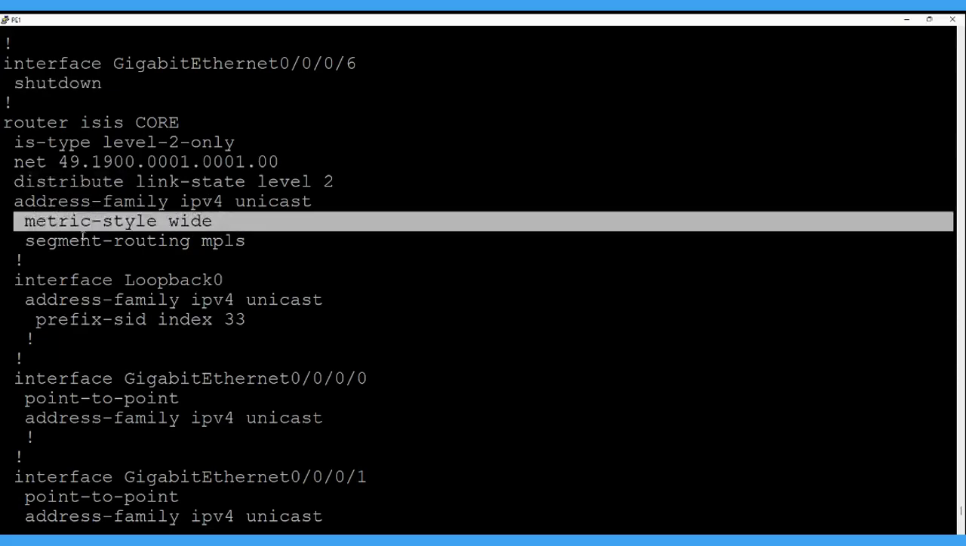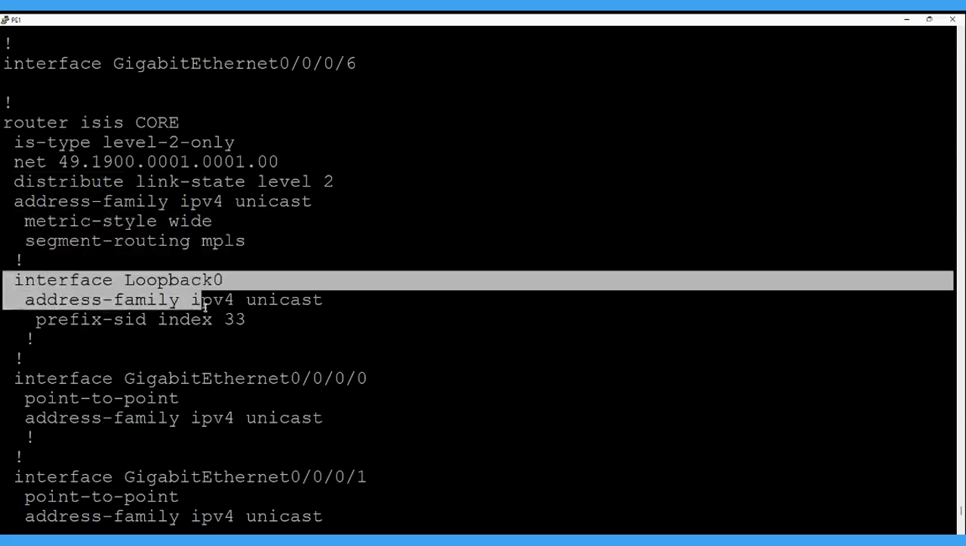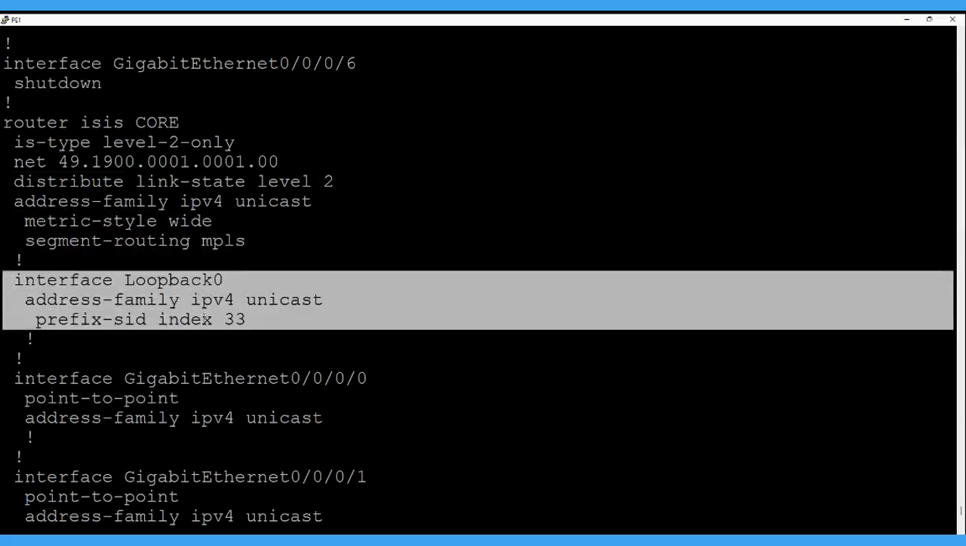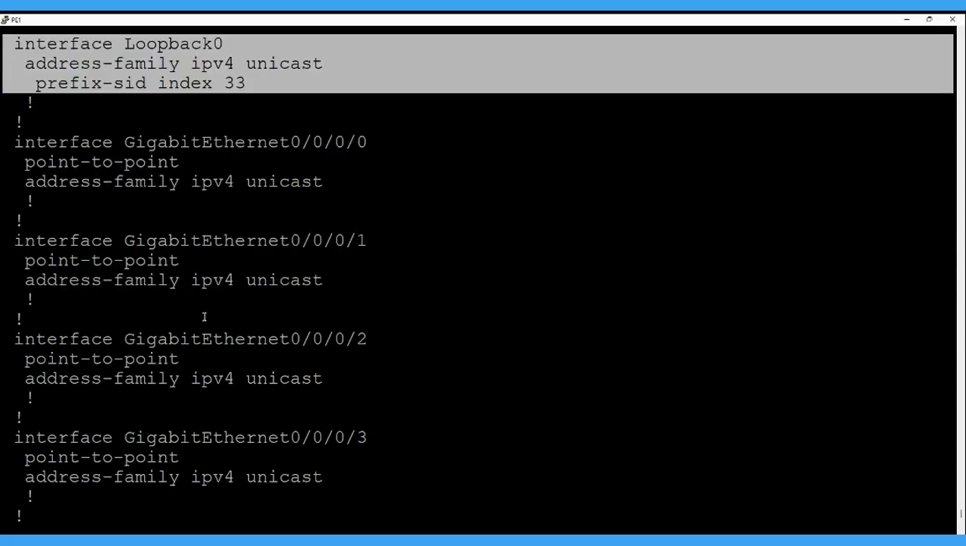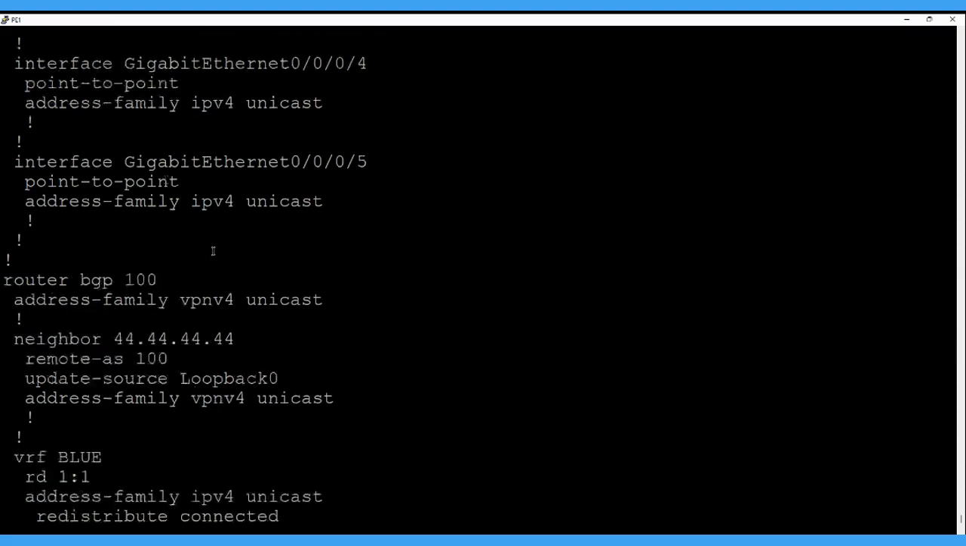We're using the metric style wide, and here we are enabling segment routing in the ISIS process. Here we are defining the prefix-SID index that will calculate the node SID for this node, and we have configured point-to-point, as segment routing is exported on point-to-point links, not on the broadcast link.